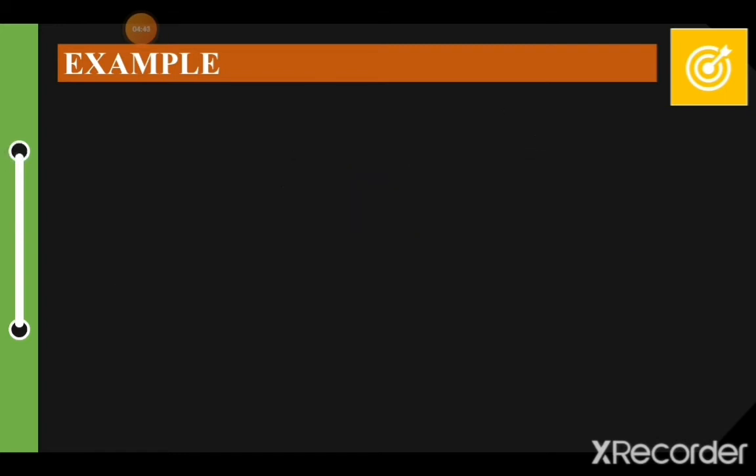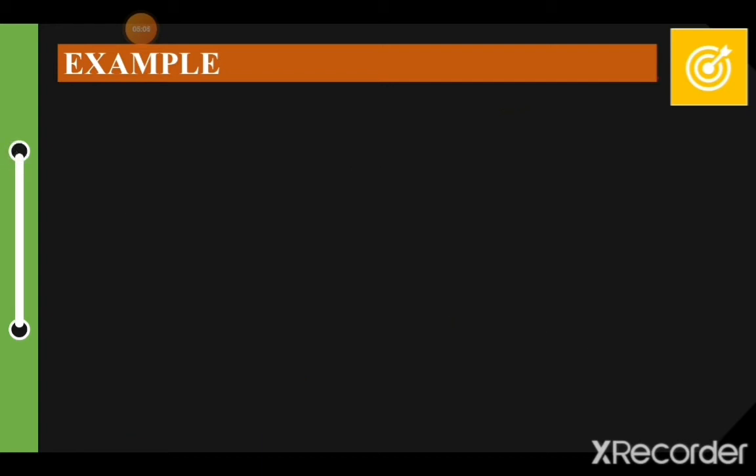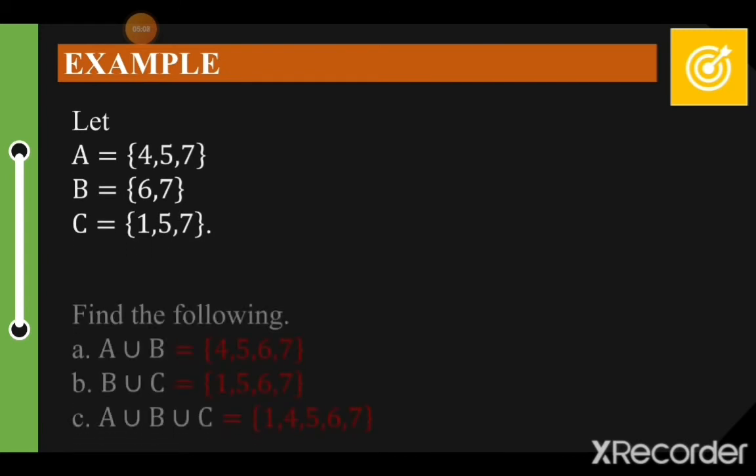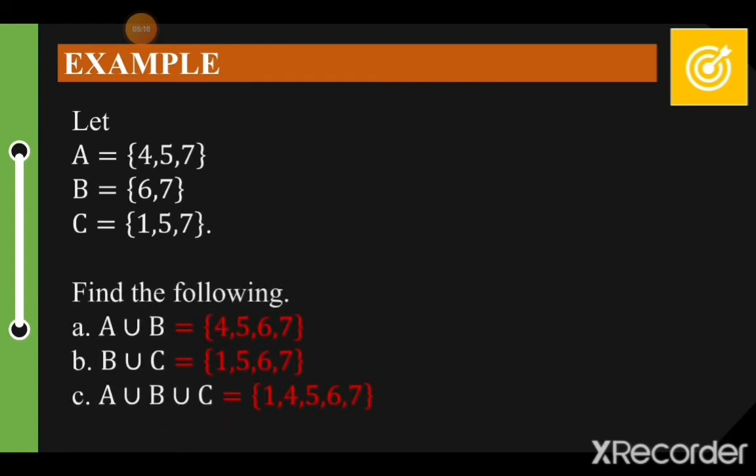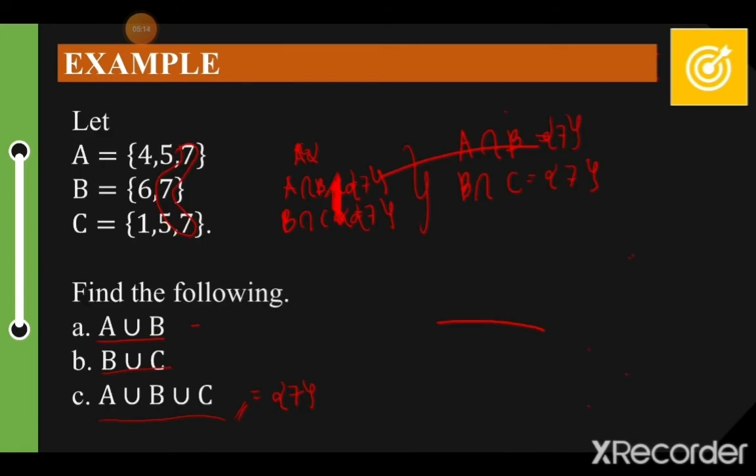So we have, ano yung magkakapareha sa tatlo? Meron tayong 7. Okay? Yan yung intersection nilang tatlo. The intersection of the 3 is 7. Okay? Find the intersection. Okay. That is the intersection.